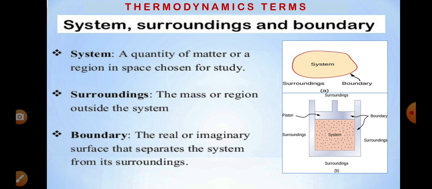The system is separated from the surroundings by a boundary. Here you can see in the figure, for example, there is a piston and cylinder. In that, the gas in the cylinder is the system, and the cylinder and piston are the boundaries. Outside that is the surroundings, that we can understand from that.